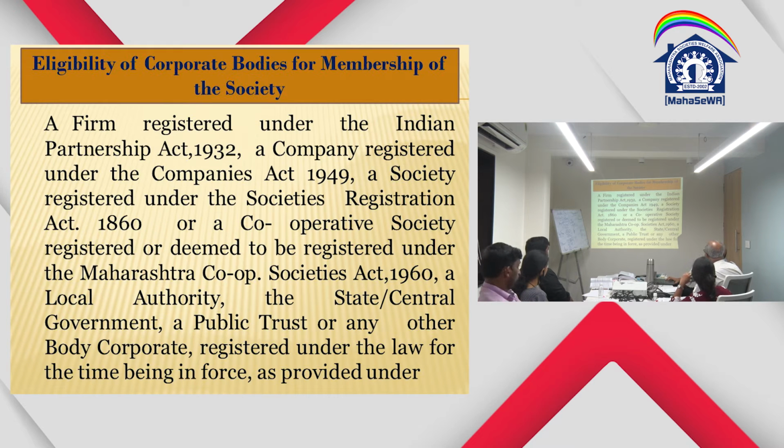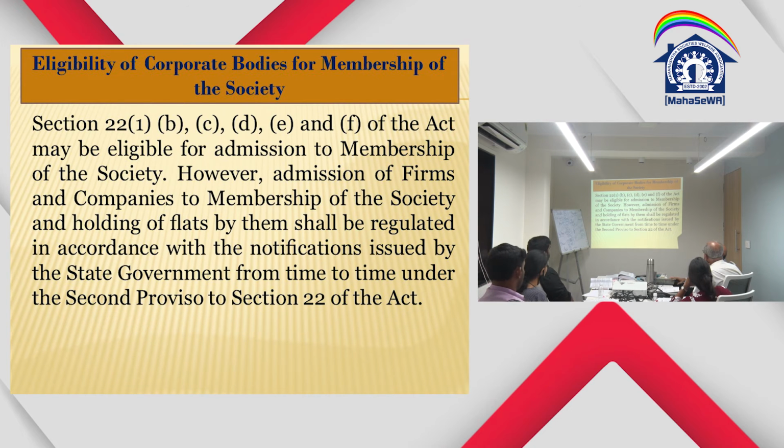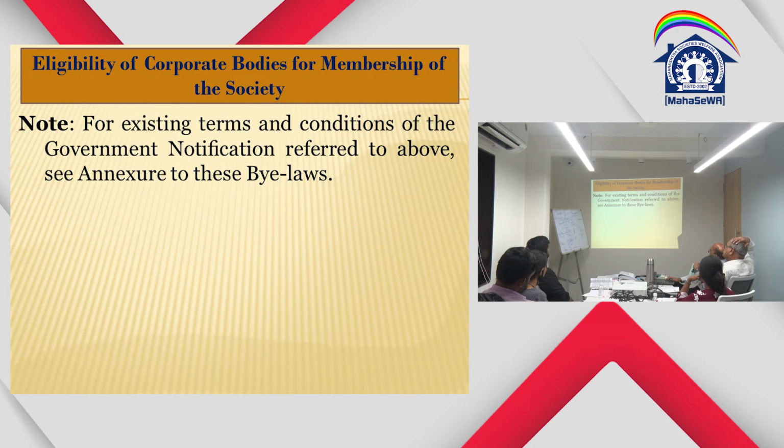A public trust or any other corporate body registered under the law, for whom provision is made under section 22(1), all these may be eligible for membership of the society. Now HUF is also added, no? Now HUF is also added. However, admission of firms or companies to the membership, holding flats by them, shall be regulated according to the notification issued by the state government from time to time under the second proviso to section 22 of the Act. So under section 22 we have seen the government can come out with a notification. For existing terms and conditions, the government notification referred to above is annexed to these bylaws.